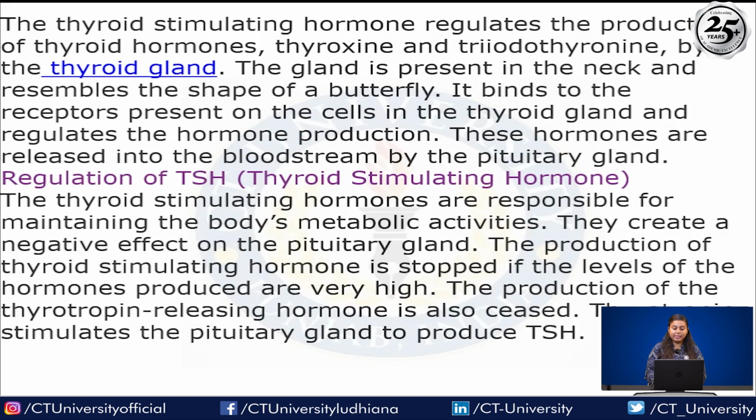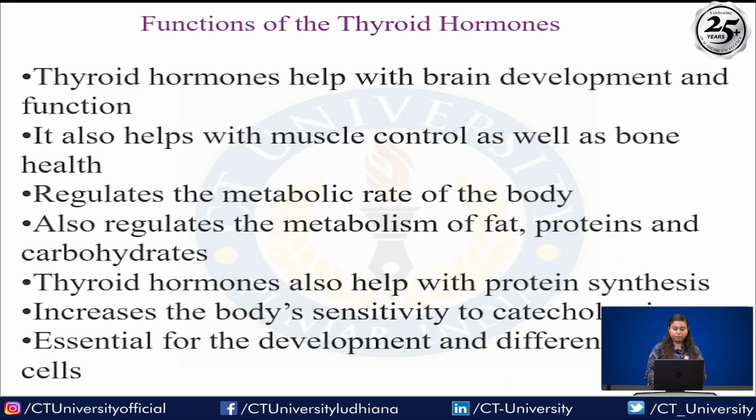These hormones are released into the bloodstream, and the pituitary gland regulates the TSH, thyroid stimulating hormone. The thyroid stimulating hormone is responsible for maintaining the body's metabolic activities. They create a negative feedback effect on the pituitary gland. The production of thyroid stimulating hormone is stopped if the level of the hormone produced is very high, right? The production of the thyrotropin releasing hormone is ceased. The thyrotropin stimulates the pituitary gland to produce TSH.